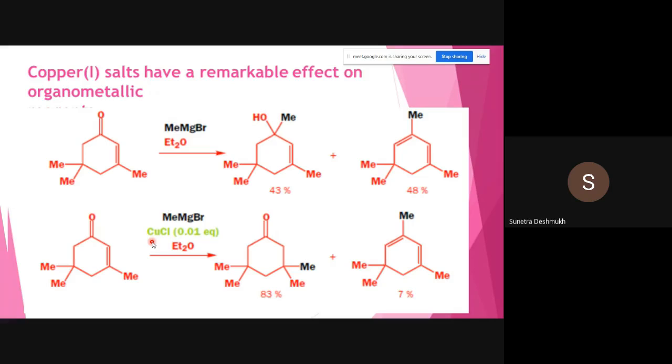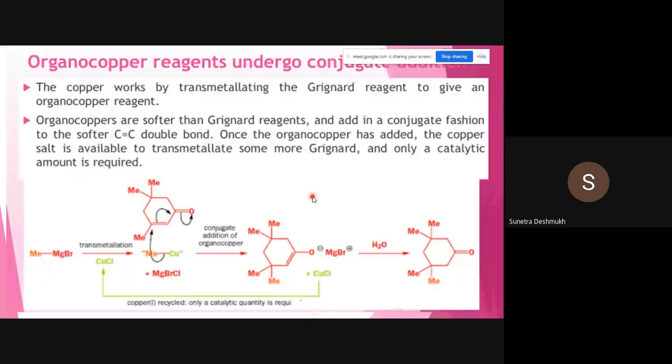So here you can see in the presence of copper salt, we got this 1,4 conjugate addition product as 83%; predominantly we got the 1,4 addition product. That's why we can say that in the presence of copper chloride salt, we can change the whole course of this reaction from direct 1,2 addition to selectively achieving the conjugate 1,4 addition reaction. Okay, so this is the beauty of the use of transition metals in different reactions,